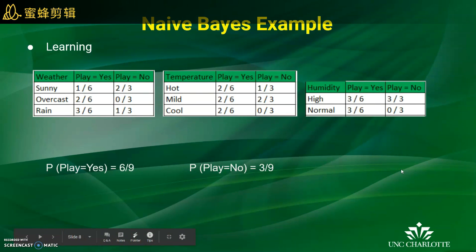So moving on to the next slide, we first calculate the prior probabilities of our classes, which are yes and no, and as it can be seen from the slide, it's 6 out of 9 and 3 out of 9 respectively. Next we calculate the posterior probabilities for every feature, that is, given play is yes, what is the probability that the weather is sunny or the temperature is hot. So we do this for every feature.